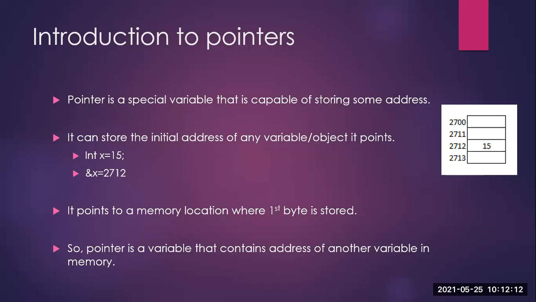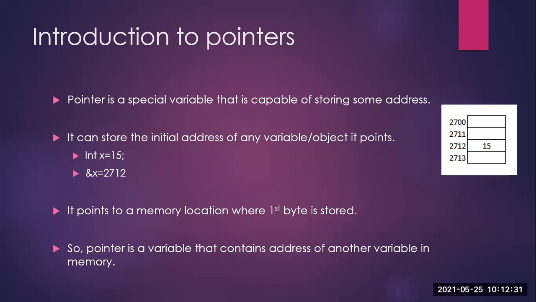Remember that pointers and normal variables, whatever you declare in data structures, will take up memory location. The only difference is that normal variables are initialized to certain values, like x is equal to 15.